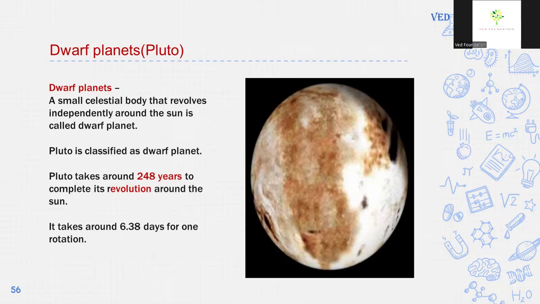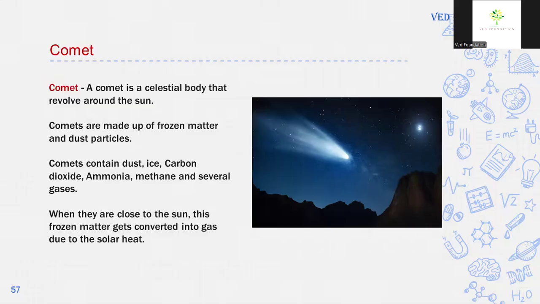Previously, Pluto was considered the ninth planet, but now it is classified as a dwarf planet because its orbit is not fixed, its orbit is elliptical, and its size also keeps changing. Pluto takes 248 years to complete one revolution around the sun. It takes around 6.38 days for one rotation.